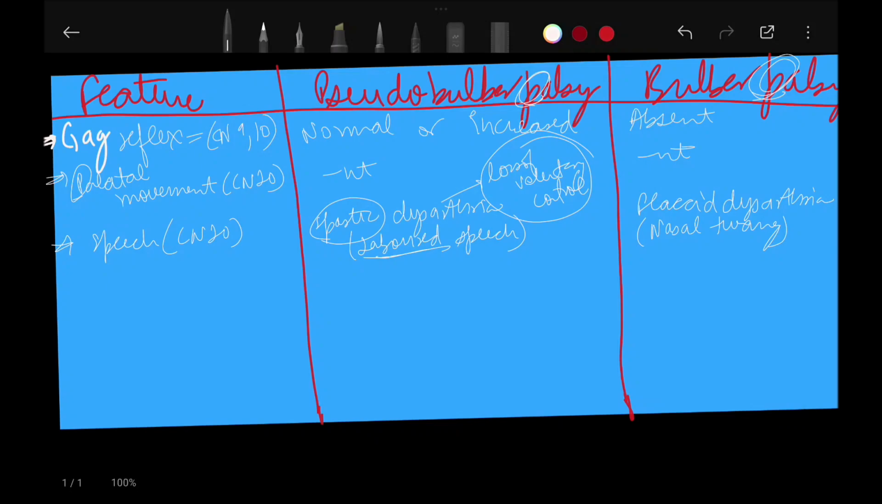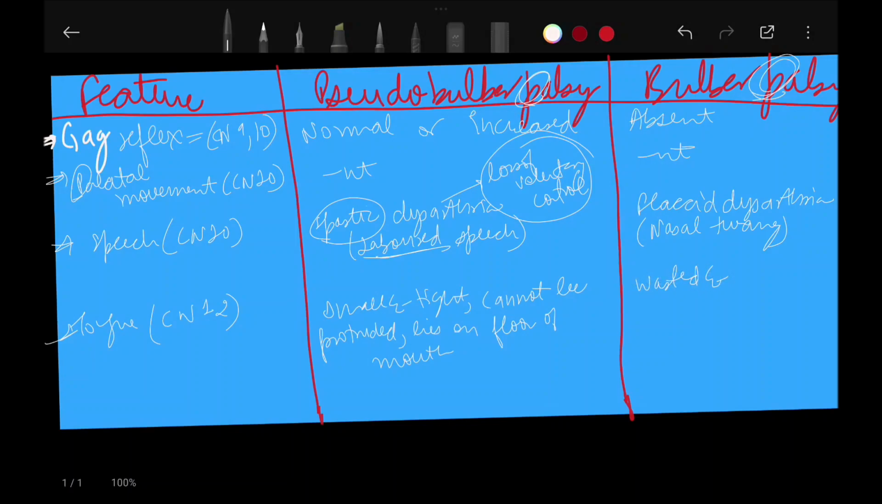Till now we studied the gag reflex, the palatal movement and the speech, and the last one is the tongue. Cranial nerve 12, not 11, 12. In pseudobulbar palsy the tongue is small and tight, cannot be protruded, and lies on the floor of the mouth. In bulbar palsy, the tongue is wasted and thrown into folds, motionless, and fasciculations may be present.